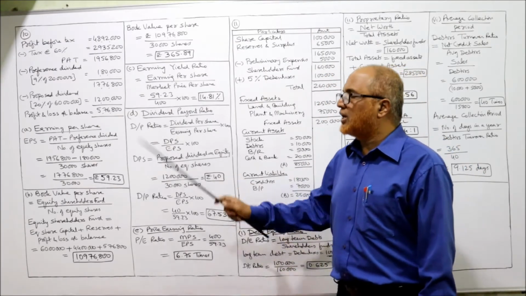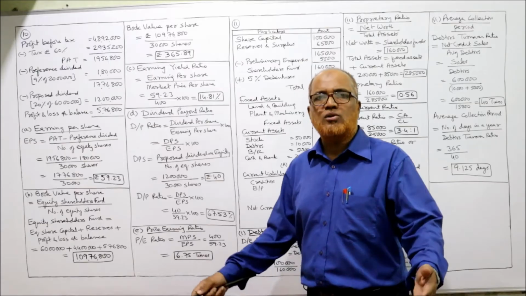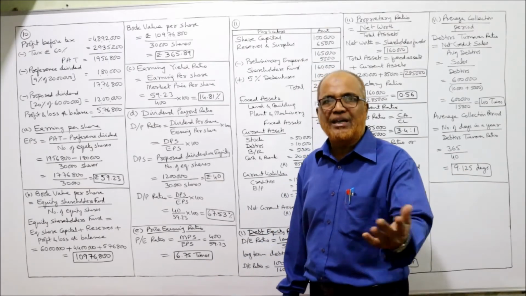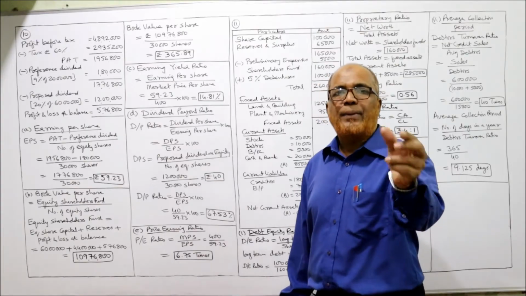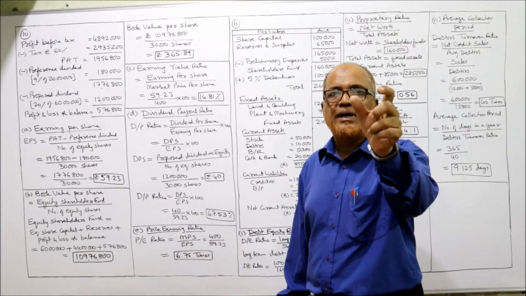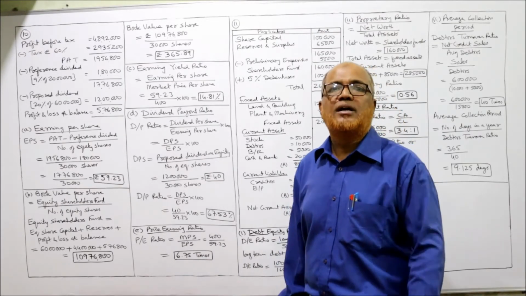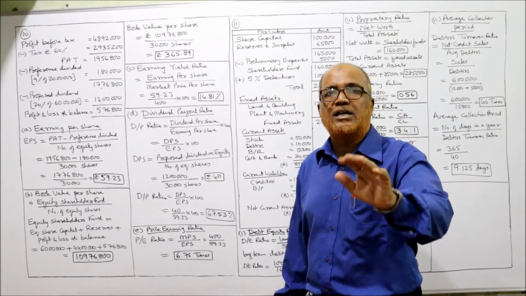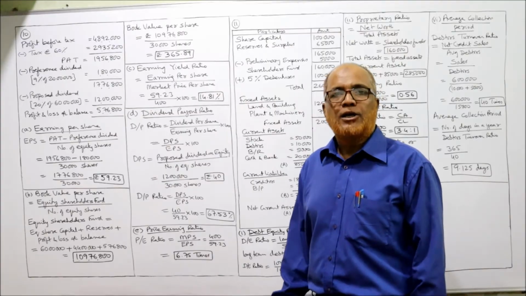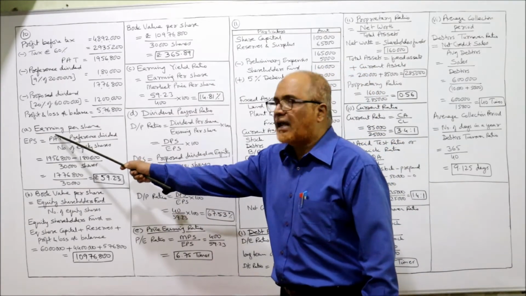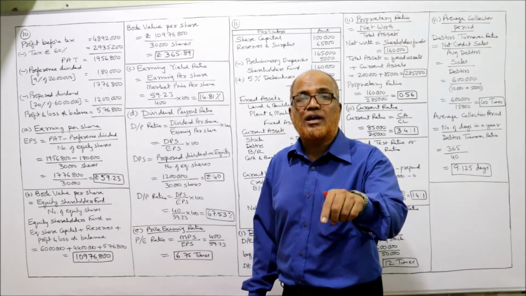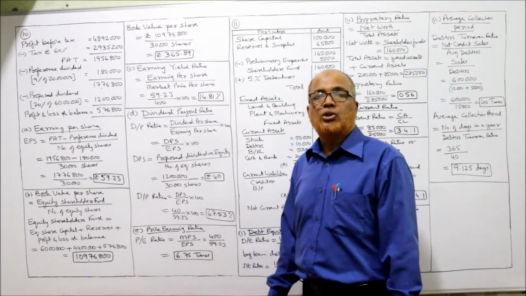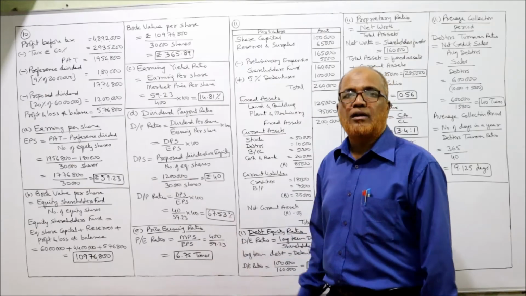Next ratio, dividend payout ratio. This is also one of the ratios. First time we are applying it, but it is there in the list; in the beginning we discussed it. Dividend payout ratio, the formula is DPS by EPS into 100. DPS is dividend per share, EPS is earnings per share. Earnings per share we have already calculated, but dividend per share we have not. Now we have to calculate dividend per share. So what is the formula for dividend per share?